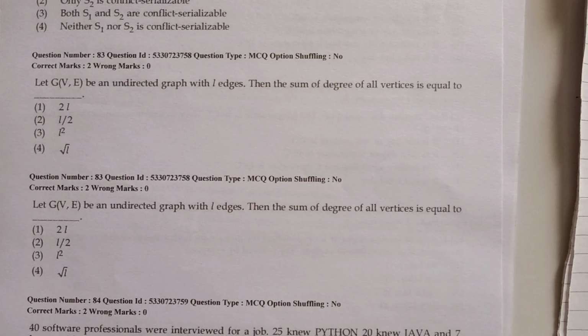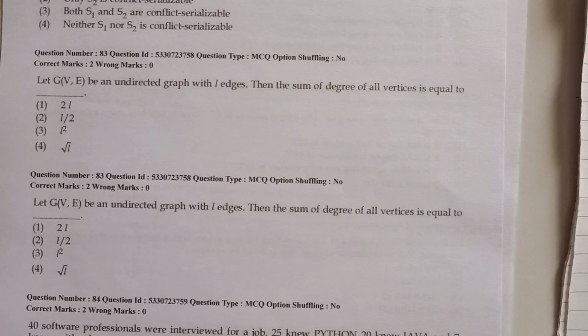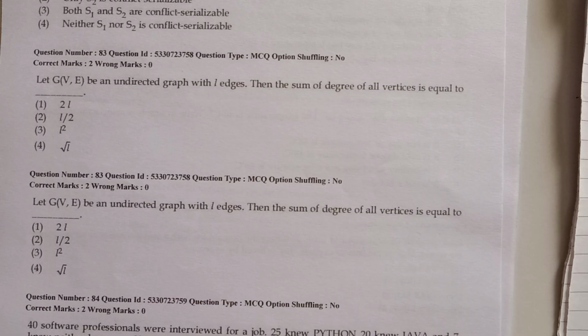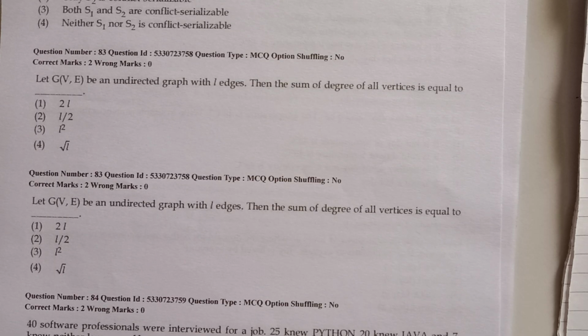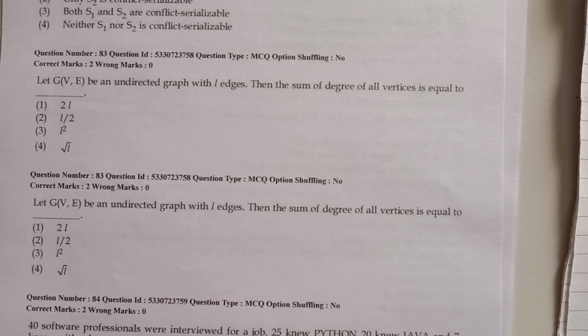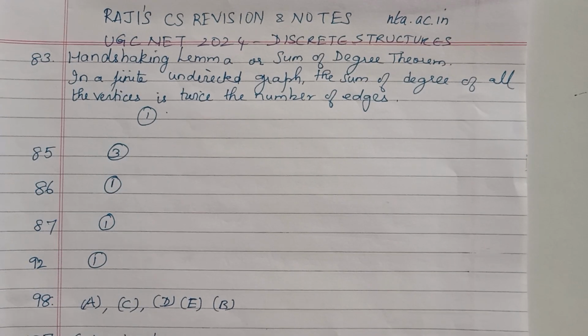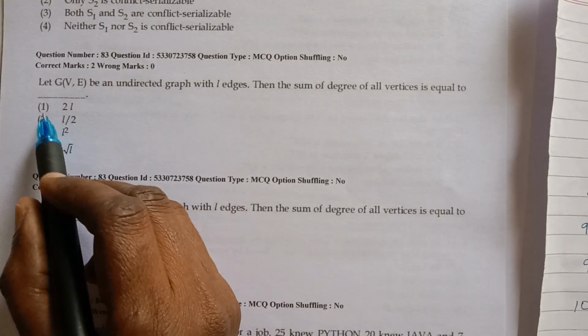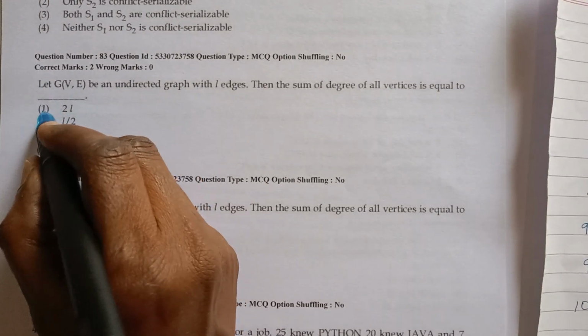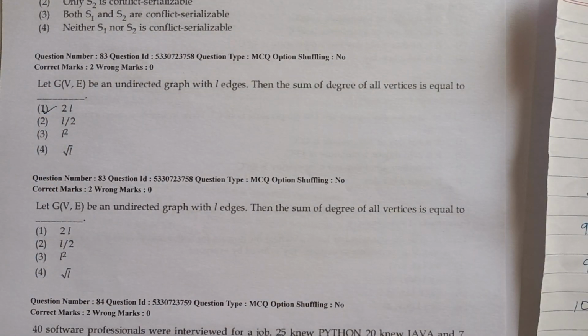So the first problem, question number 83. Let G(V, E) be an undirected graph with L edges. Then the sum of the degree of all the vertices is equal to. So it's a question on handshaking lemma. What is the handshaking lemma or sum of degree theorem? In a finite undirected graph, the sum of the degree of all the vertices is equal to twice the number of edges, that is 2L. So the answer to this problem is the first option.